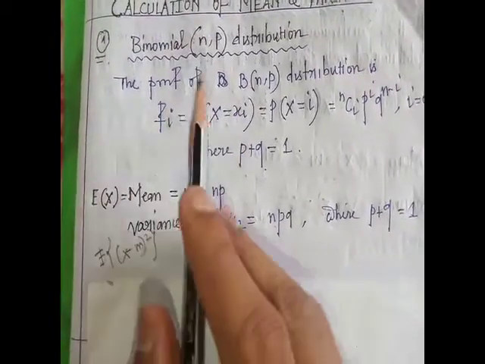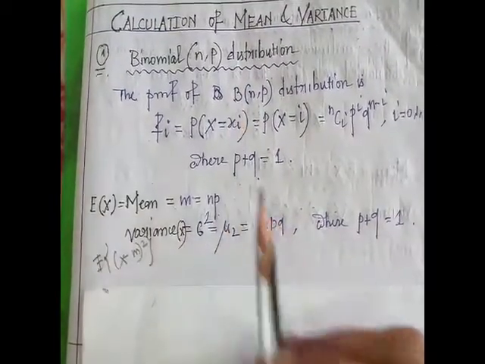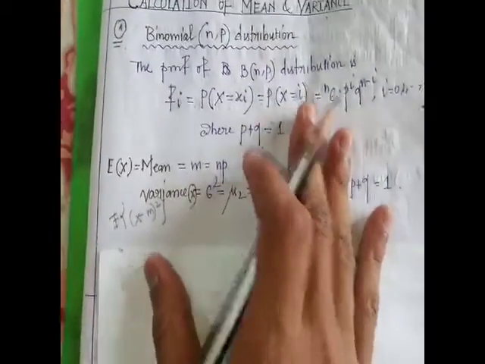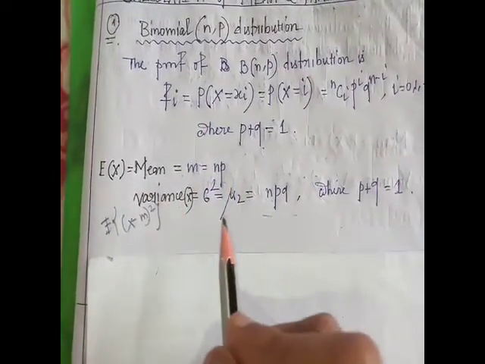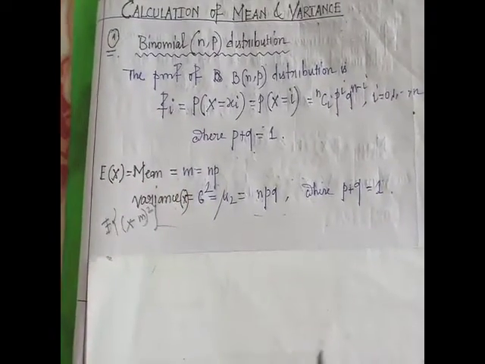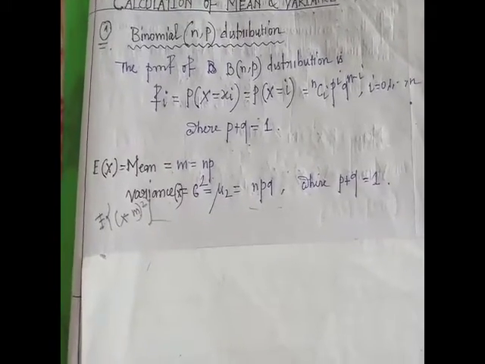So the mean of the binomial distribution is np and the variance of the binomial distribution is npq, where p plus q equal to 1. Very popular, very important results.